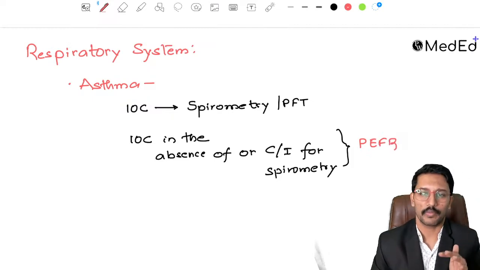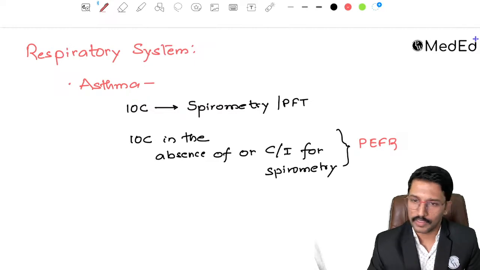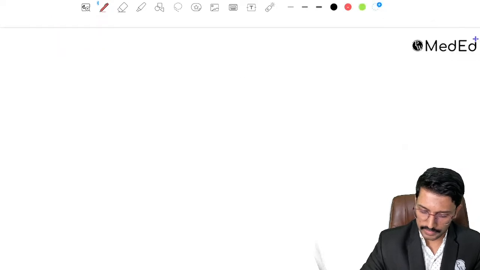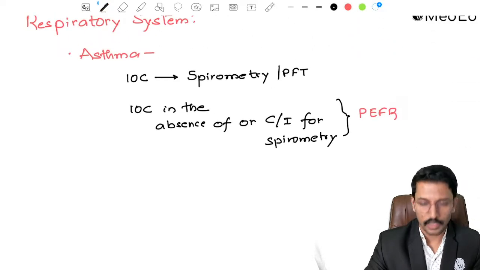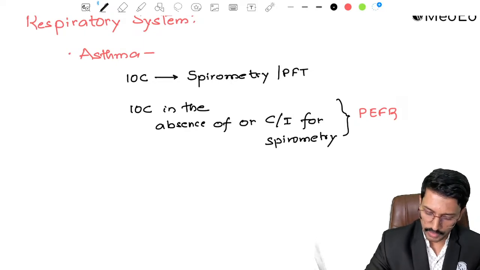Using PEFR we can make a diagnosis, but the diagnosis of asthma is never purely clinical, right? It is always supported by either PFT or PEFR. Okay, now the next point that the examiner may be interested to know is the diagnostic criteria for asthma, right? So what is the diagnostic criteria?